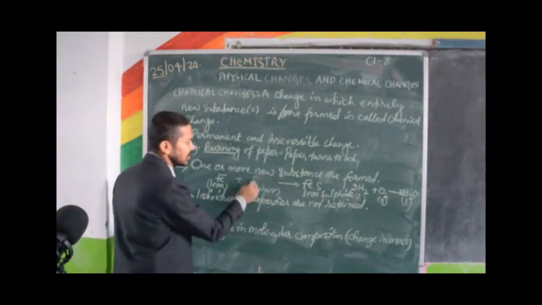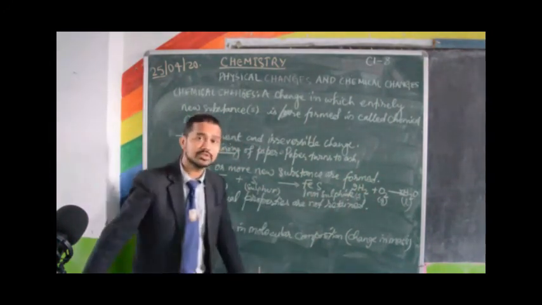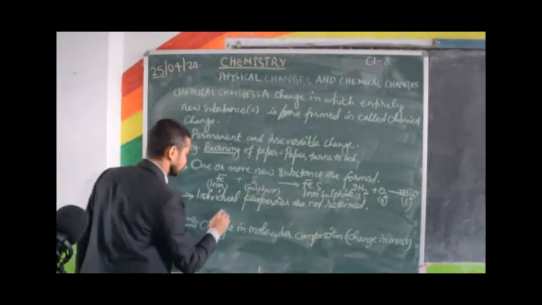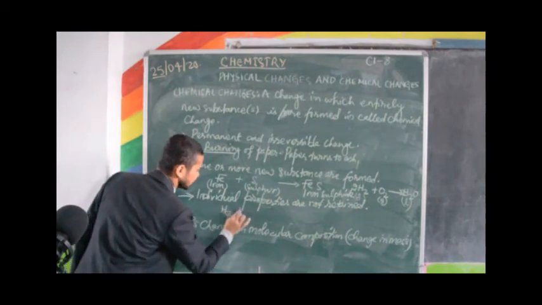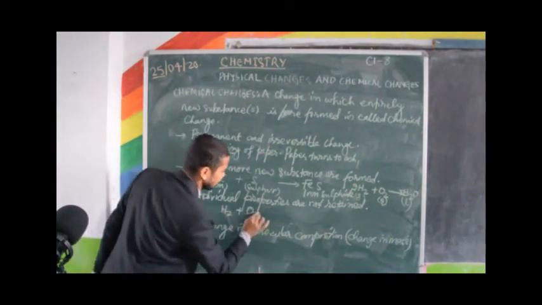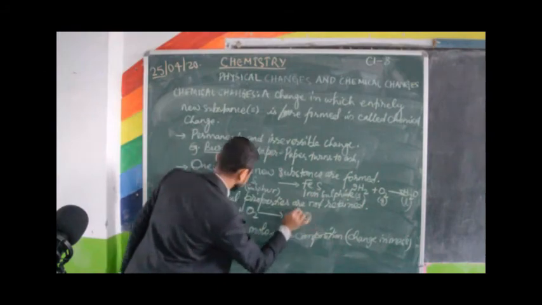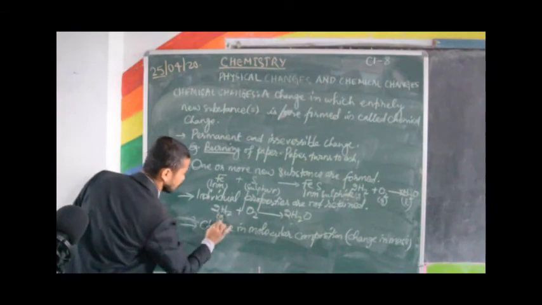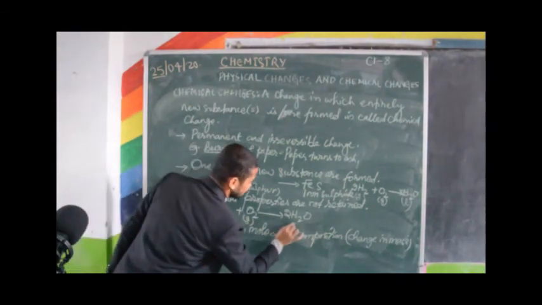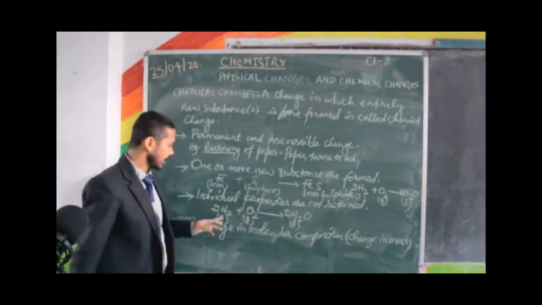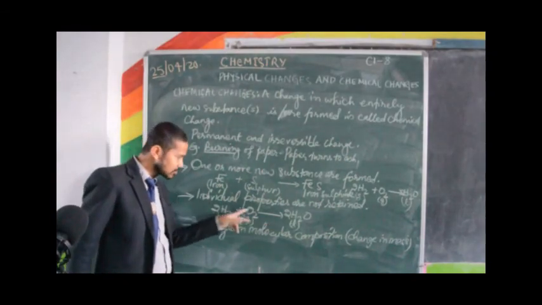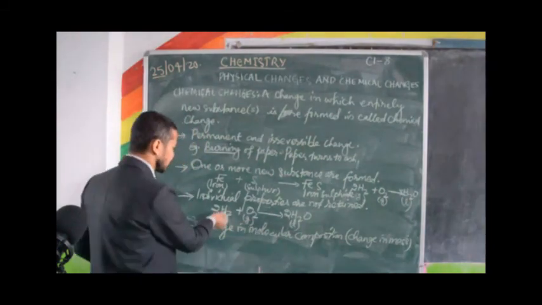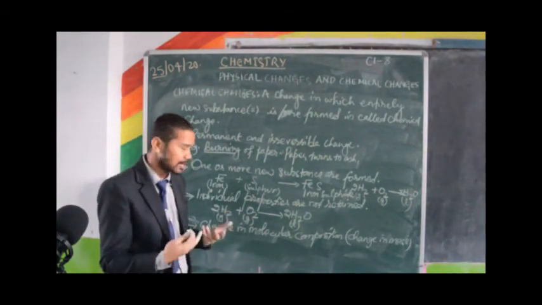And if we write like this, we can see the molecular composition is also changing. Now, individual properties are not retained. Hydrogen gas plus oxygen gas gives water. I can see the change in physical state as well as the change in molecular composition. The properties are changing. Hydrogen gas is highly inflammable, it can burn.